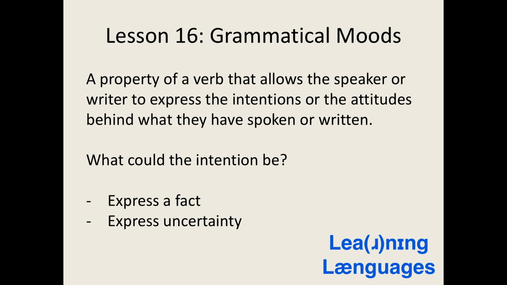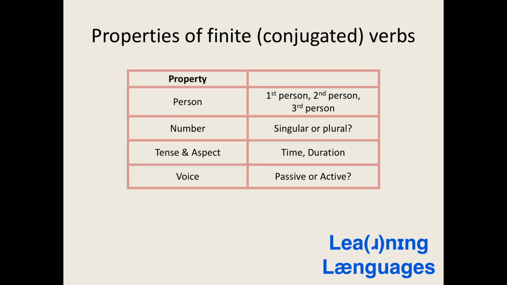Some verbs have morphologically distinct forms, that is to say, the verb used inflects or changes its form depending on the mood it expresses. However, there are also moods that do not behave in this way. In this case, the intention of the verb is deduced from the context. Before we discuss the specifics of various moods, let's recap the properties of finite verbs introduced in Lesson 3.